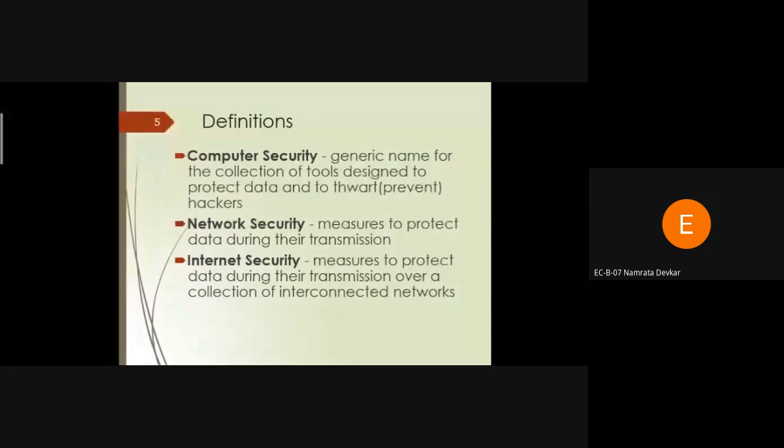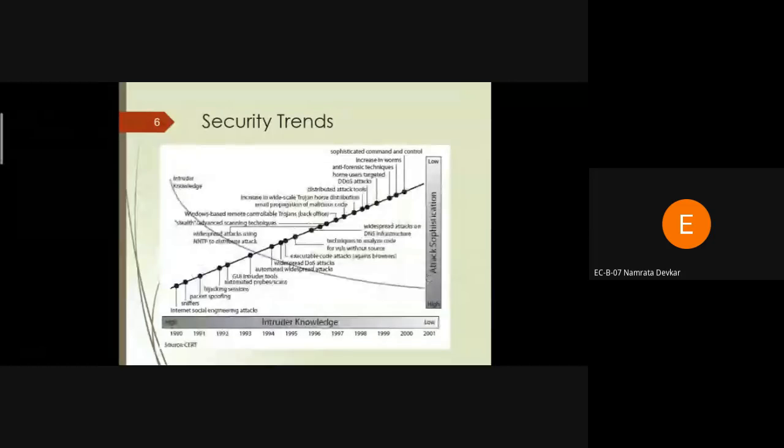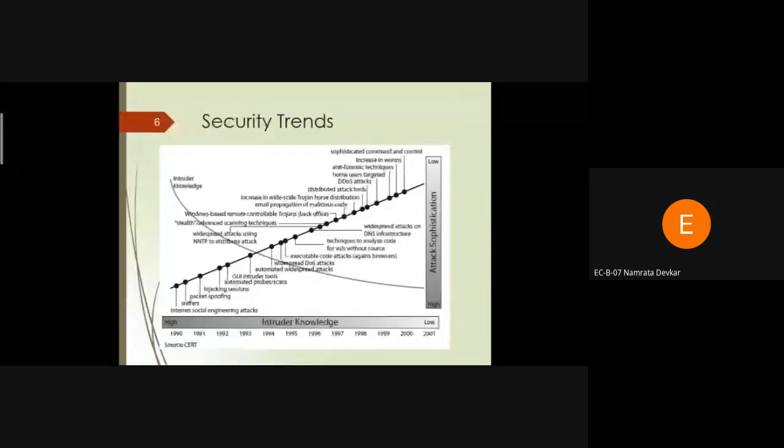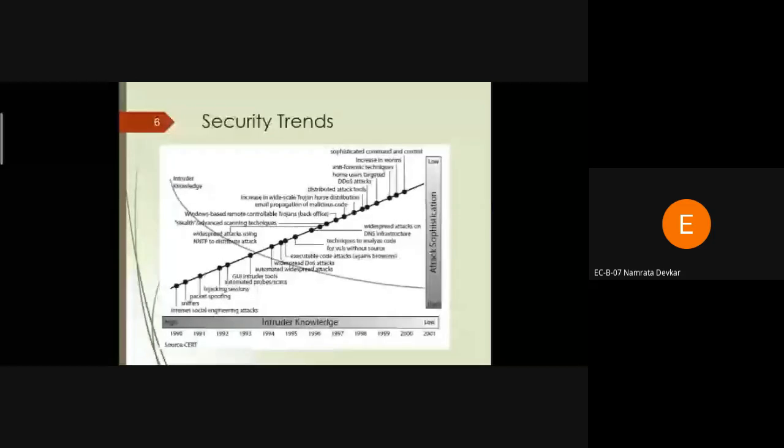Okay, so this is a graph of a security trend. How is there a need of security as the days pass, and what is the importance of security? We can show this with the help of this slide. We can take the range of years as 1990 to 2001. As the year increases, we can see the importance of security increasing.